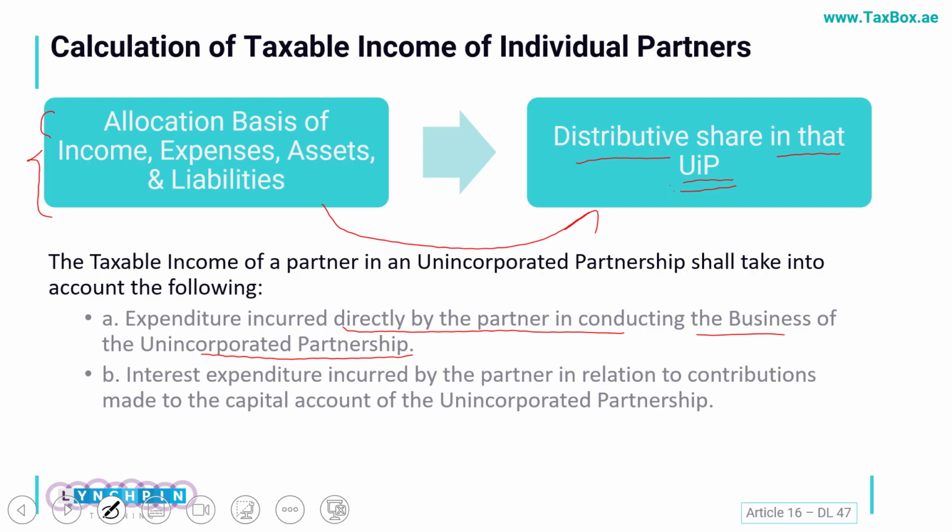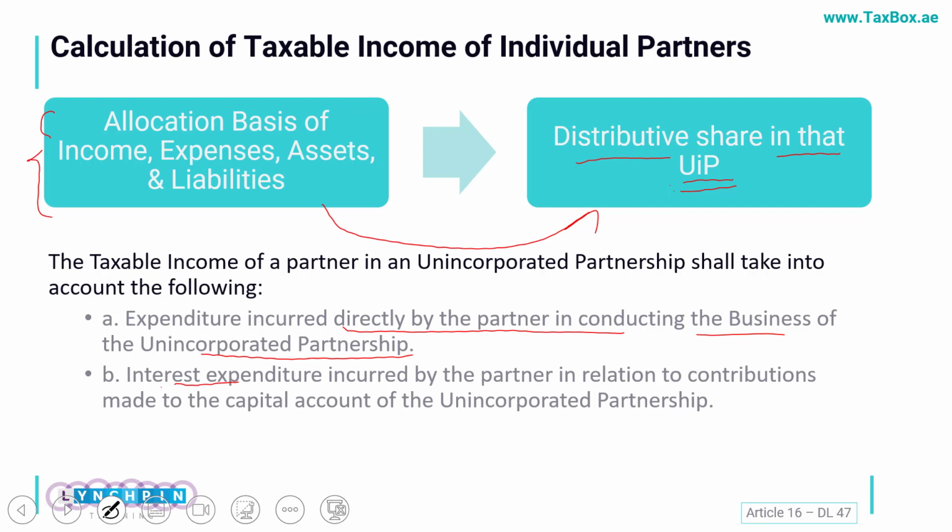And the interest expense also: if a partner has taken a loan and used that fund in execution of the unincorporated partnership, and any interest is charged to him, then the interest can also be claimed as an expense. Again, an important area.